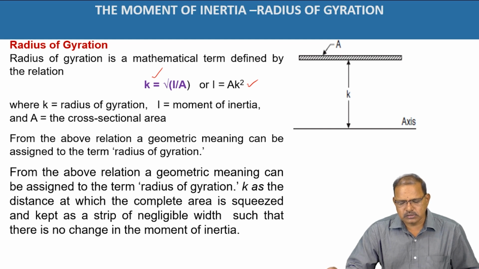From these relations, we can determine k is nothing but the radius of gyration. It is the distance between the center of gravity of the object and the axis, which is squared and multiplied by the area. It gives the moment of inertia about that axis.